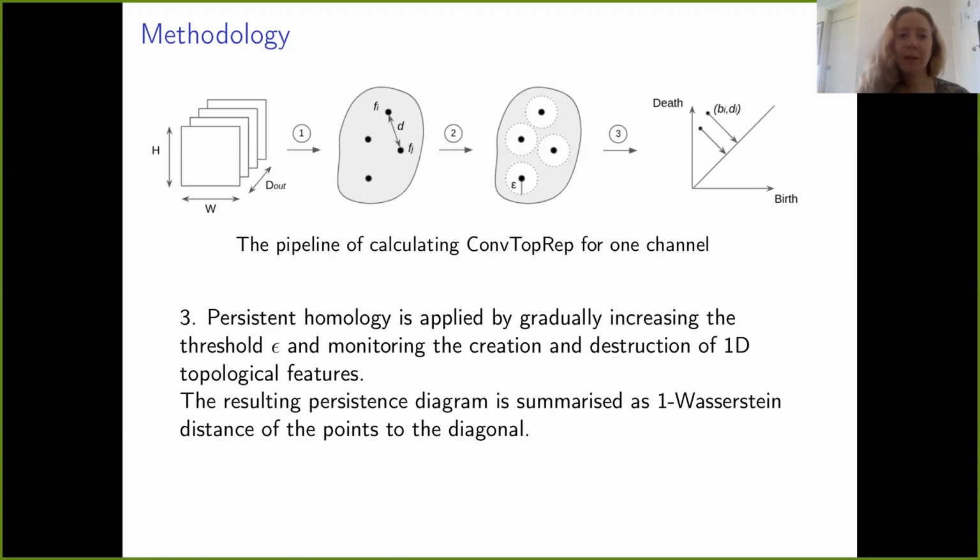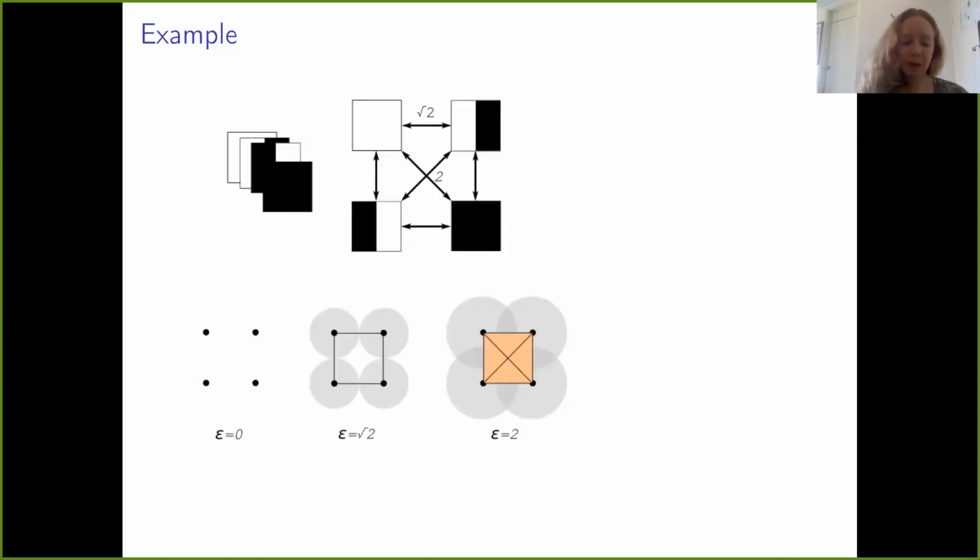Let me give you an example that would help visualizing the meaning of our measure. Assume that our convolutional layer only consists of 4 kernels. Each of them has a dimensionality 2 by 2, as shown in the picture. Assume also that they are only black and white.